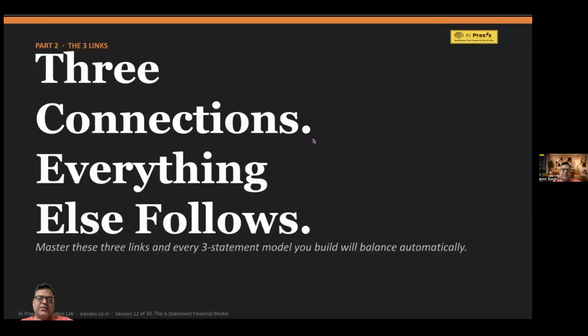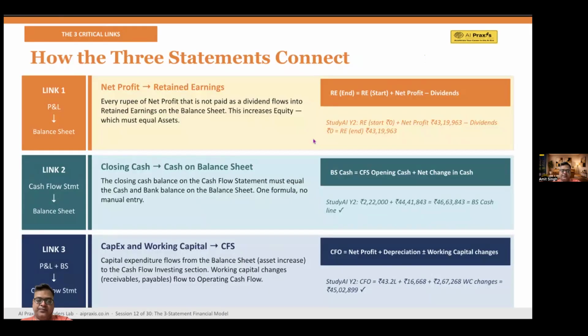Now let's look at this. Three connections, everything else follows. Master these three links and every model you build will balance automatically. So now let's understand what these three connections are. Everything in a financial model connects through three links. If you understand these three, your model will always balance.